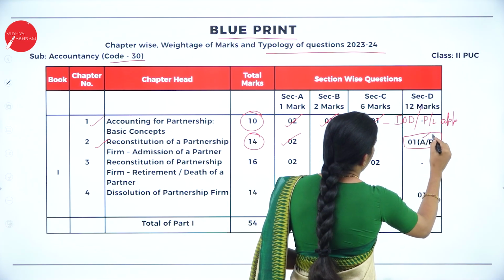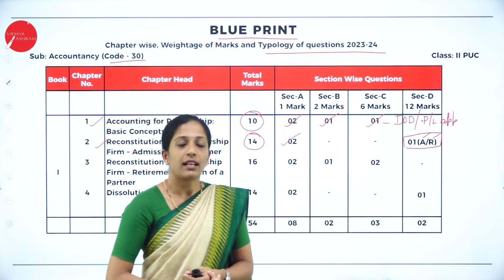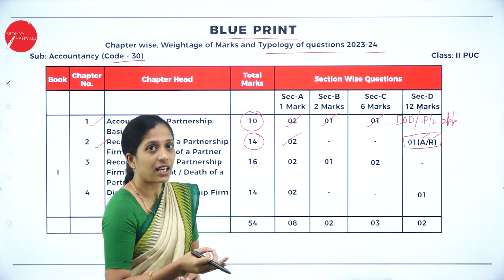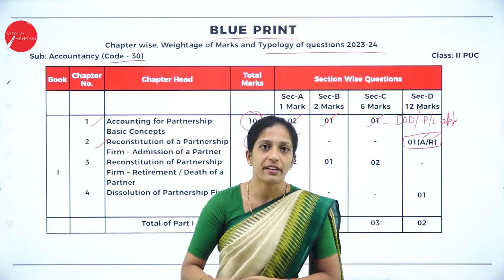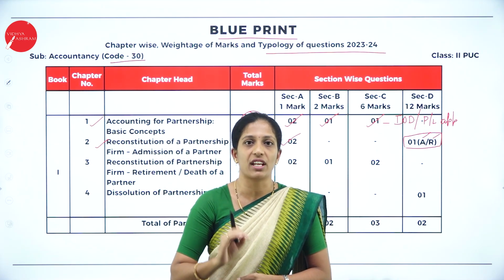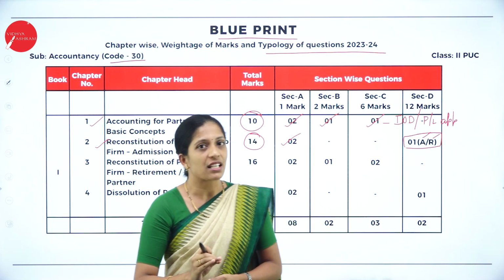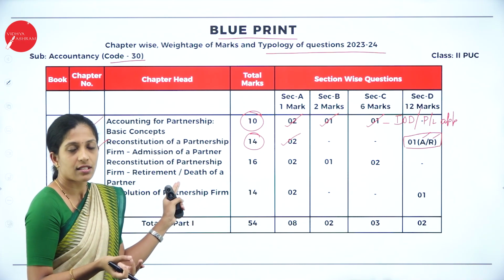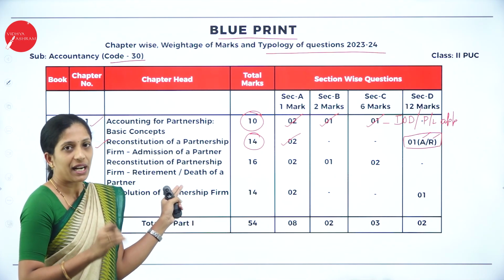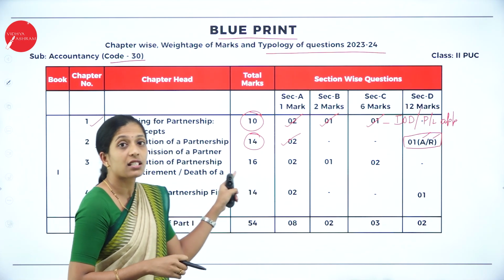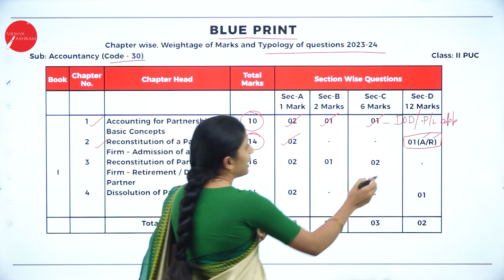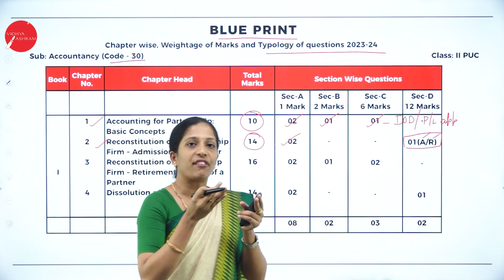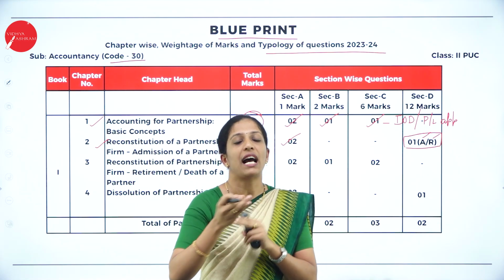Now what is this A and R? Normally each and every year, if they ask 6 marks from the admission chapter, they'll ask 12 marks from retirement. So it will be alternate every year. If they ask 6 marks from admission, from the next chapter, that is retirement, they'll ask 12 marks. If they ask 12 marks from admission, then you will get 6 marks from retirement. So I have given it as A bar R, which means that for the 12 marks, you have to go through both admission and retirement.